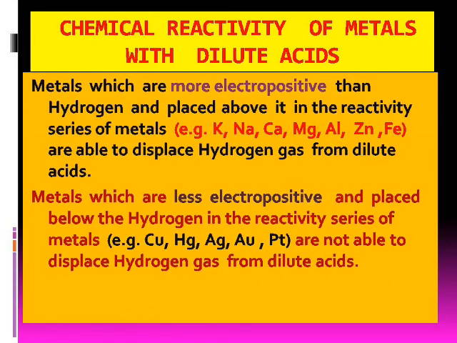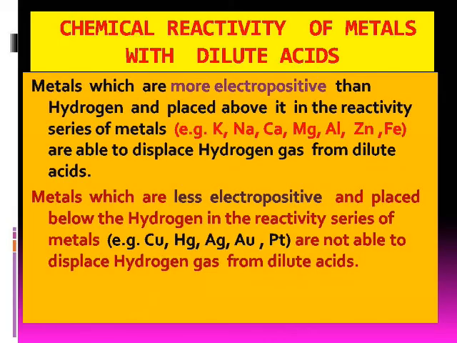Students, all of you know that the metals which are more electropositive than hydrogen and are placed above it in the reactivity series of metals are able to displace hydrogen gas from dilute acids.